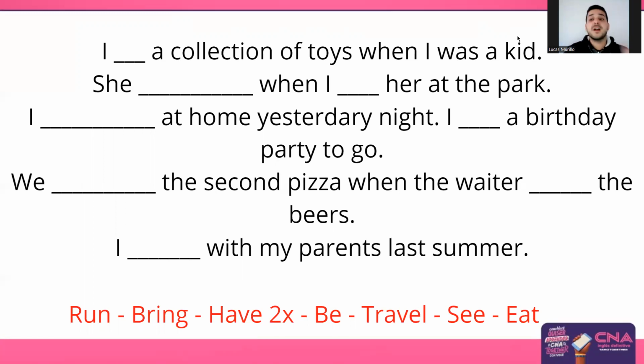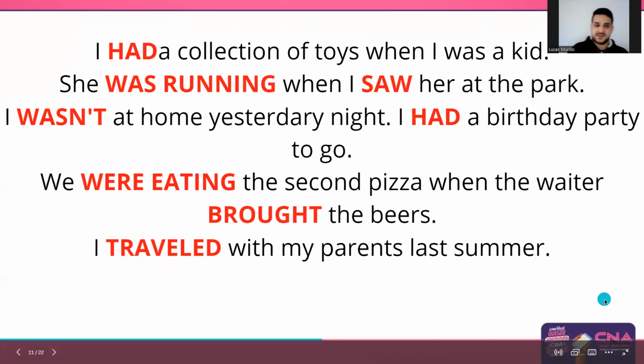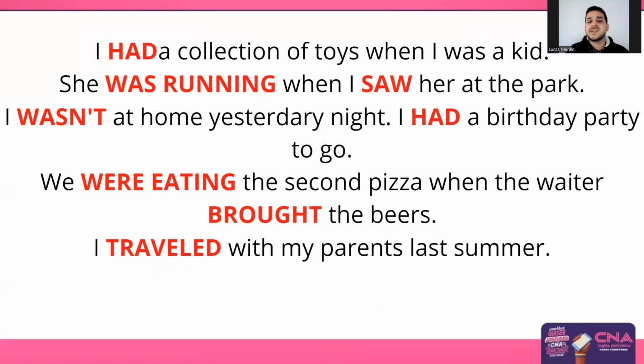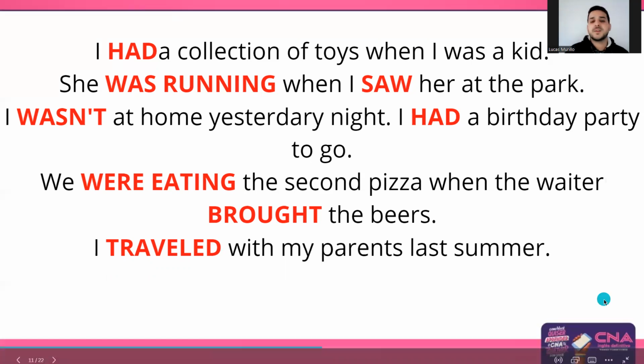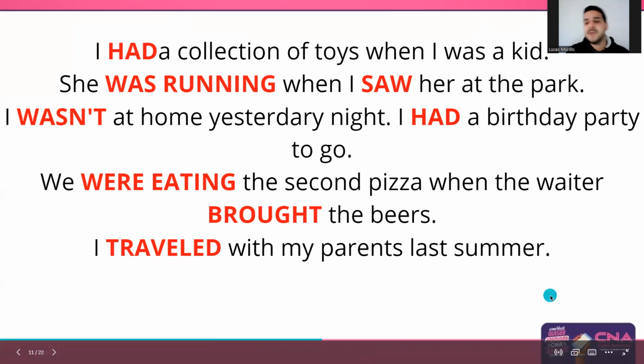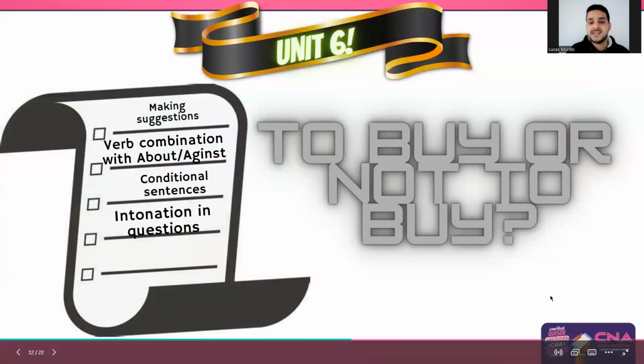All right. So assuming that you guys paused and are now continuing, here you have your answers. We have had, was running, saw, wasn't, had, were eating, brought, and traveled. So correct everything there. And we go to unit 6, to buy or not to buy, right?